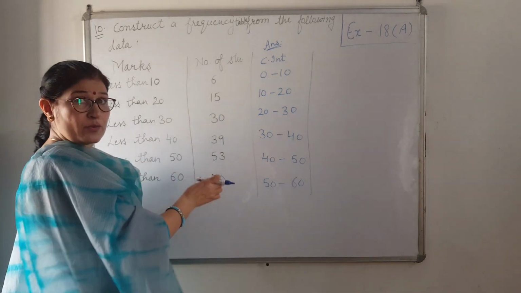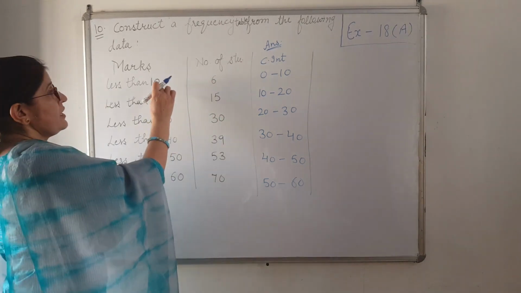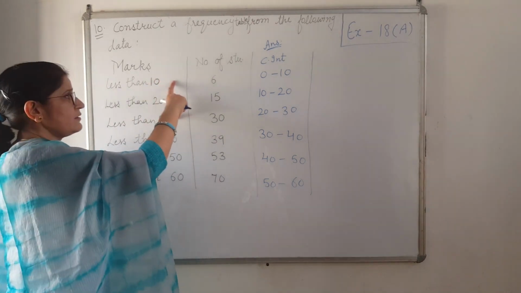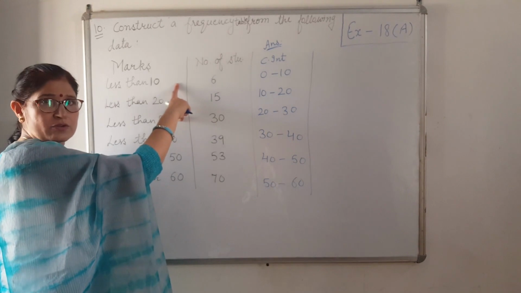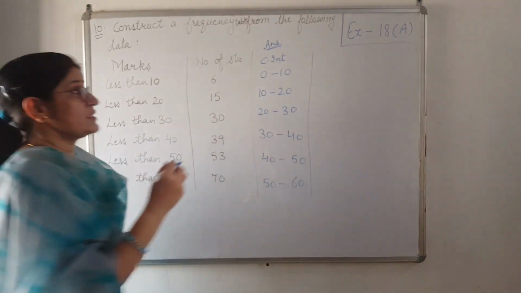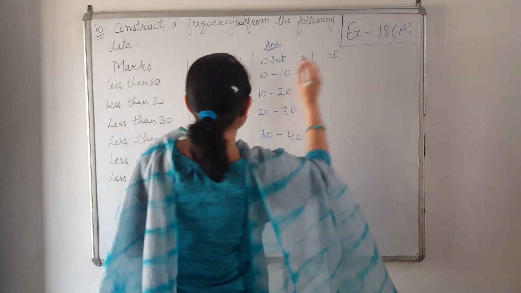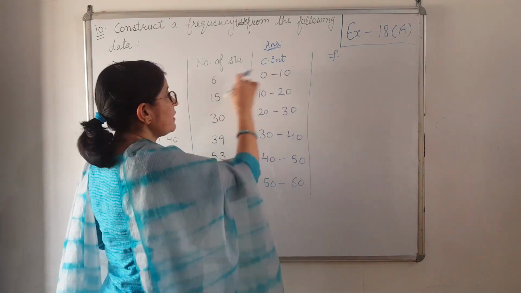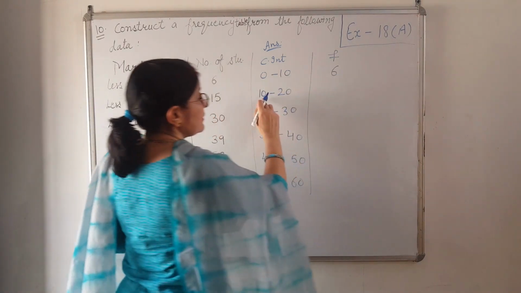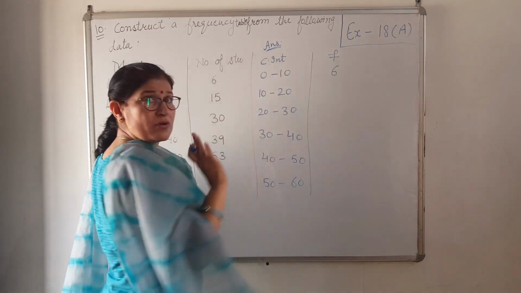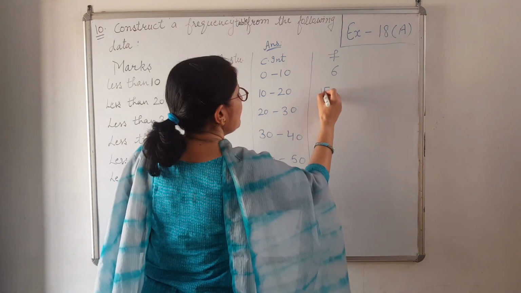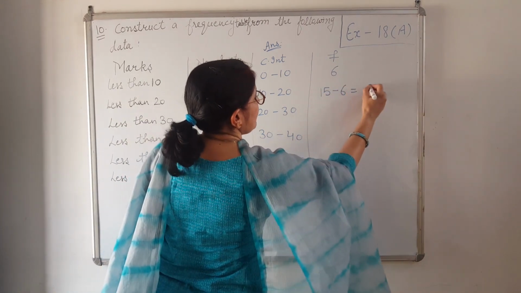This is cumulative frequency as I told you, because as we are going forward, however many students there are, all are included here. But here we have to take frequency. So less than 10 means the students getting marks between 0 to 10 are 6. 10 to 20: now these 6 students we have already excluded. So 15 minus 6, 9.